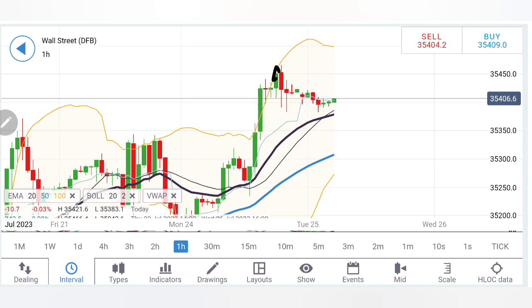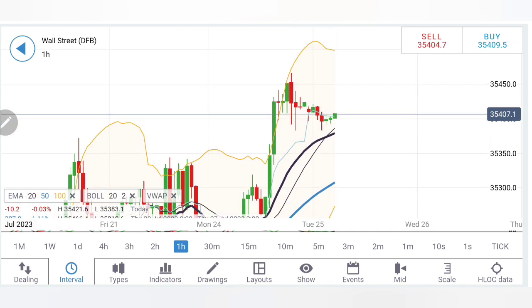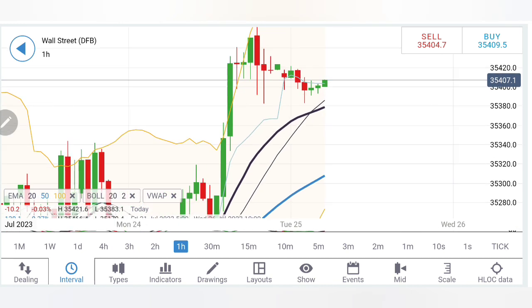Now look at hourly charts. So US30 price is divergent from the moving average, converged a bit, showing a reversal sign, trying to rise. Possibly once again we can see a rise in US30. On the hourly charts it is converged. However, on the daily charts it is still falling short. We will see on the daily charts.